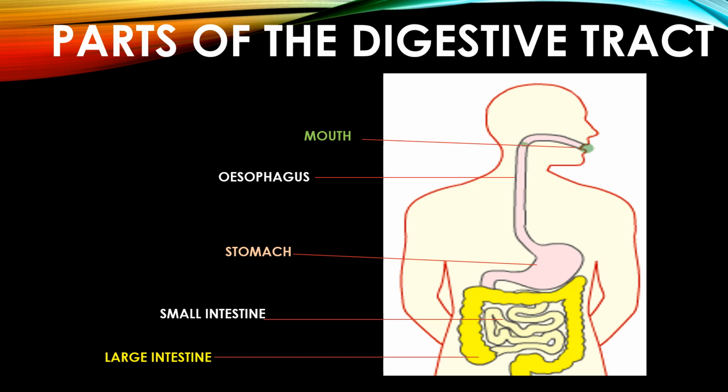So let us first understand the different parts of the digestive tract, which is called the alimentary canal. In an adult, it is about 8 to 9 meter long. The food passes through a continuous canal which begins at the buccal cavity, that is the mouth, and ends at the anus, which is the last part of this alimentary canal.